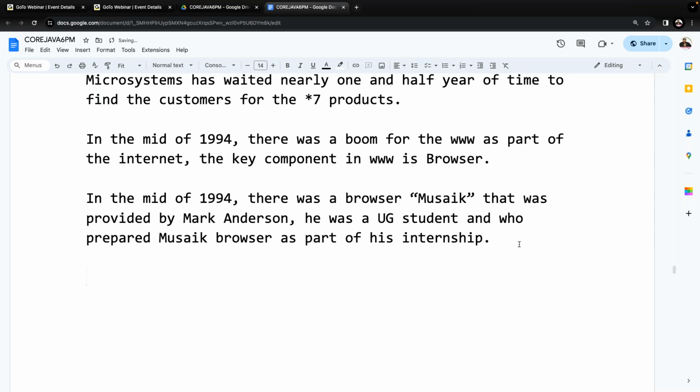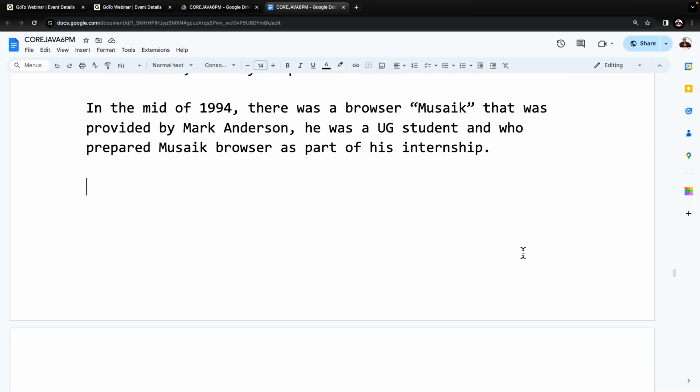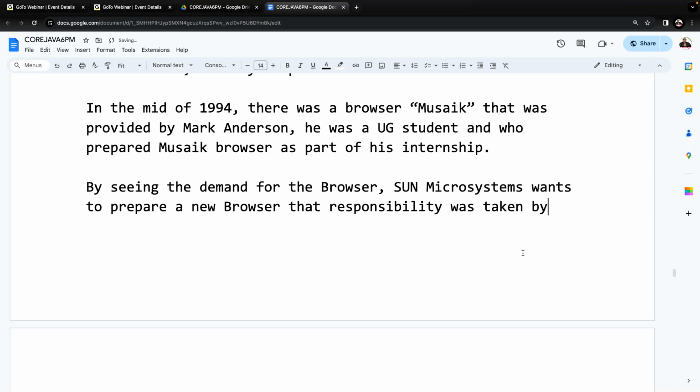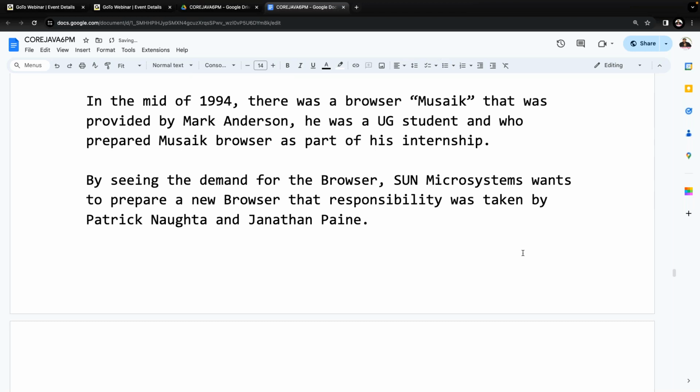Then, by seeing the demand for browsers, Sun Microsystems thought they wanted to prepare a new browser on behalf of Sun Microsystems. That responsibility was taken by Patrick Naughton and Jonathan Payne. Two members took the responsibility of preparing that new browser.